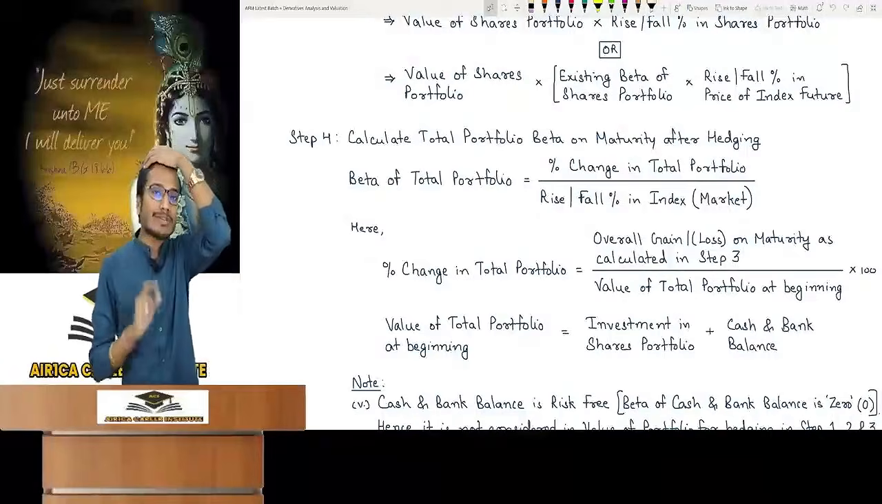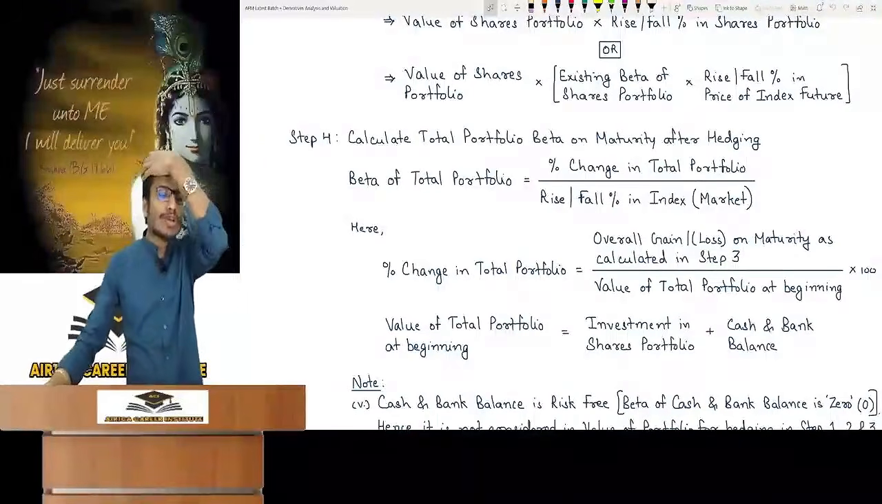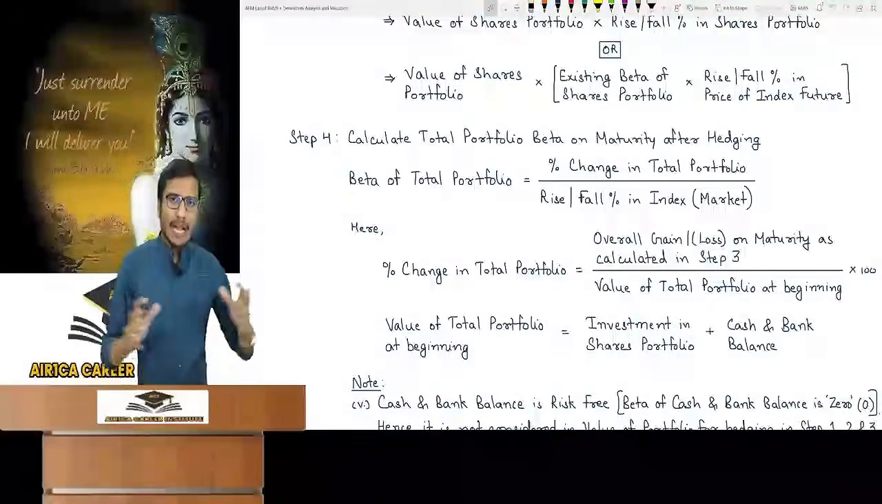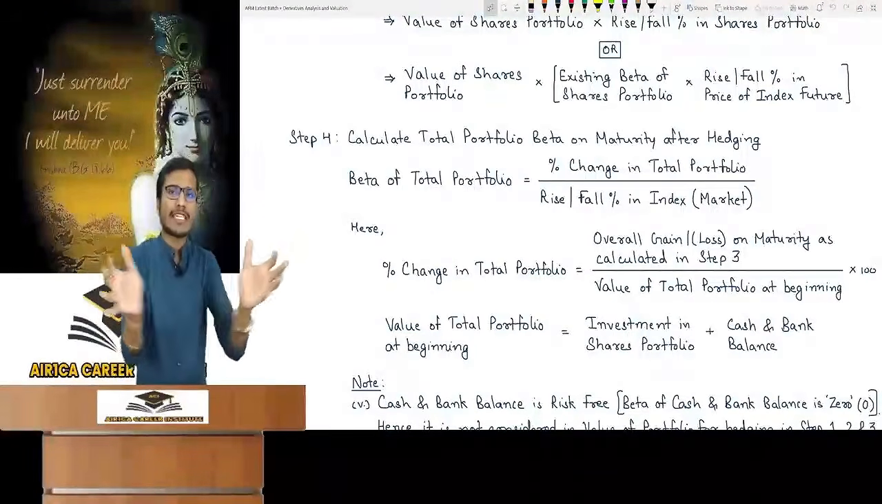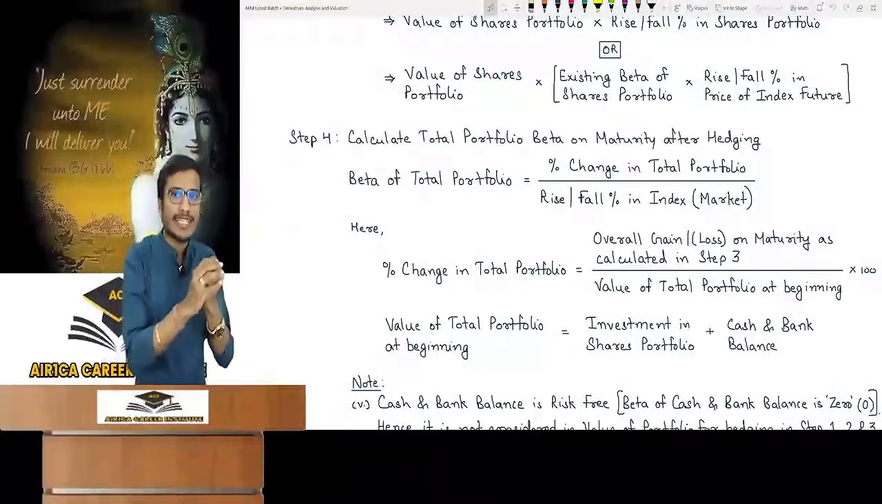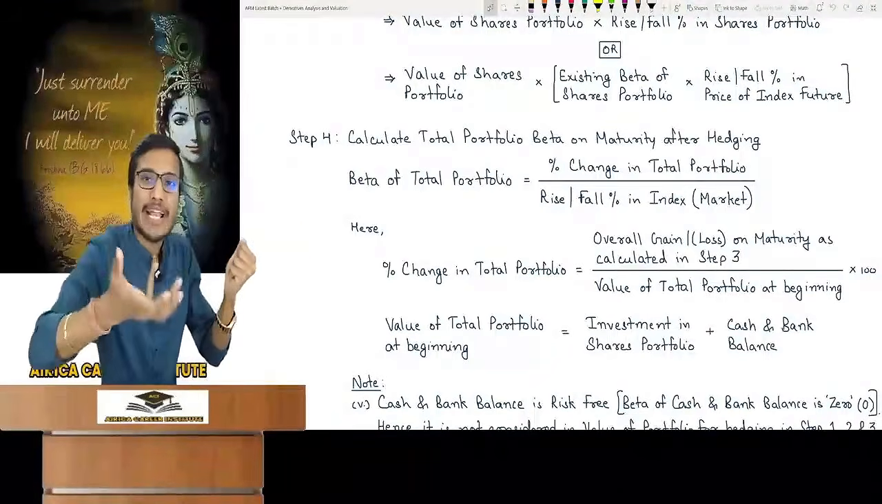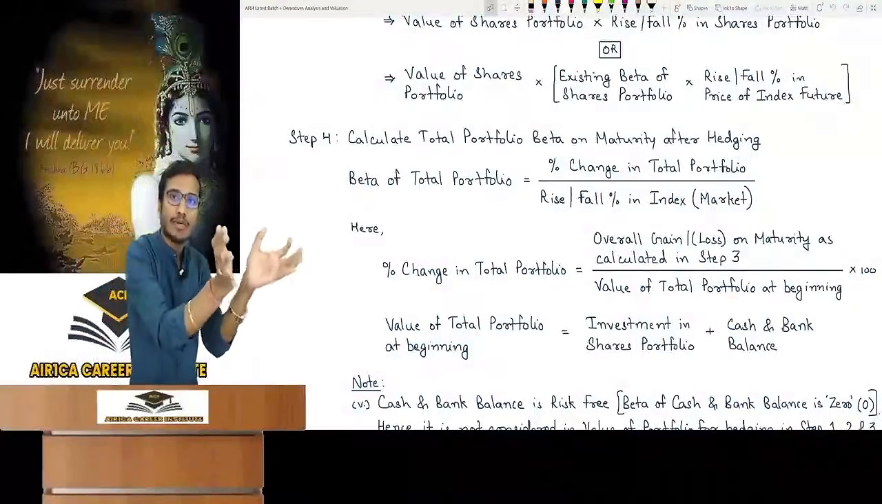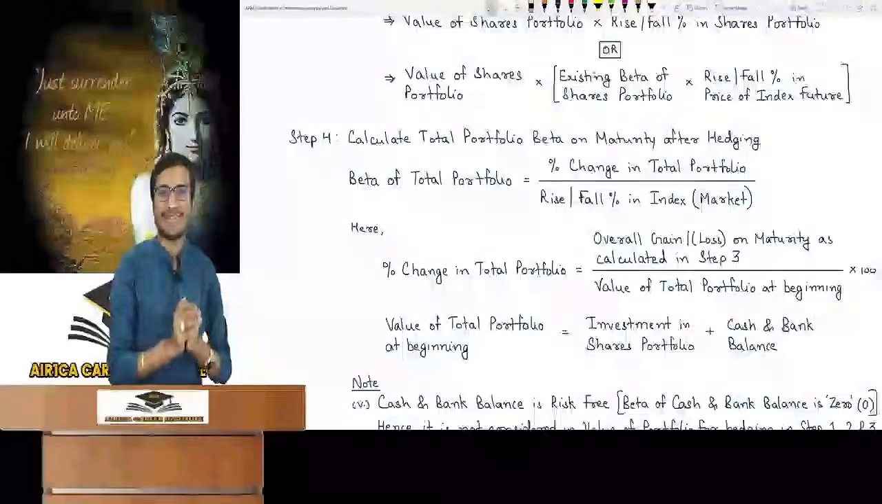Here, total portfolio is written, and its meaning is different. What is total portfolio? There is a difference between shares portfolio and total portfolio. Portfolio means my investment where I have put money in assets. So shares portfolio means I have invested in shares. Apart from this, I can also have cash and bank balance in my assets. So total portfolio means shares portfolio, investment in shares, plus cash and bank balance.